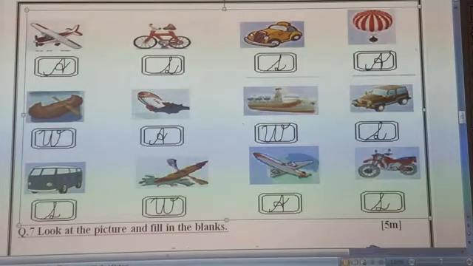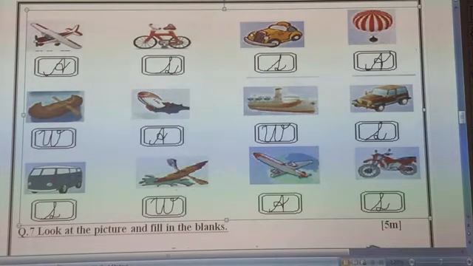Next is, ship can swim in water. So we have to write here W for water transport. Next, car can run on a land. So we have to write here L for land transport. Next, bus can run on a land, on a road. So we have to write here L for land transport.